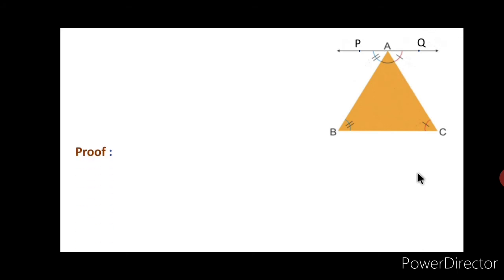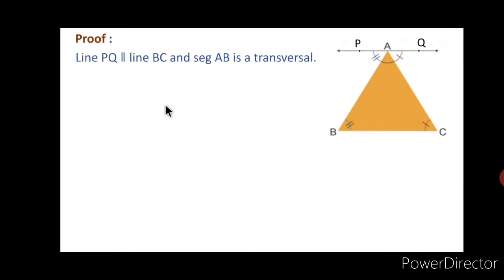Then in the proof we can write line PQ is parallel to line BC, and if we consider AB as transversal, then we get a pair of alternate angles here, and that pair is angle ABC and angle PAB. That is the first statement.